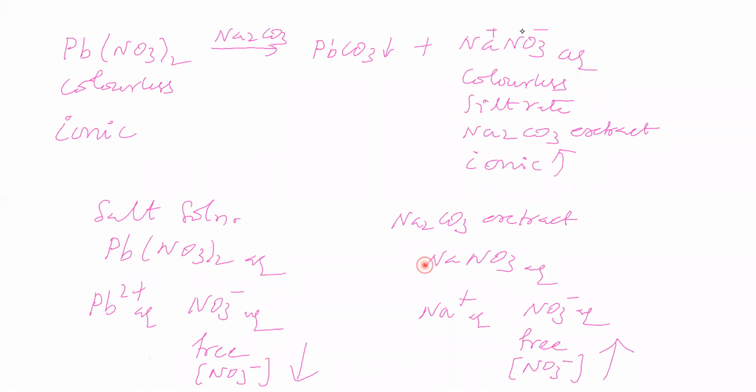Why? Because its ionic nature is more, its ionic nature is less. Its extent of dissociation is more, its extent of dissociation is less. Therefore, this point says that we should go for the confirmatory test using sodium carbonate extract instead of taking the direct salt. Okay, this is one point. We will see another point later. One more point is there, that also we will see.